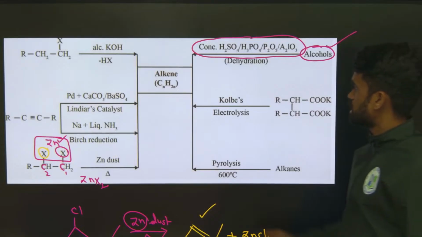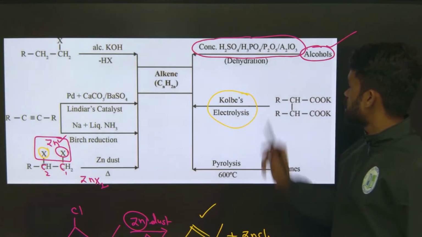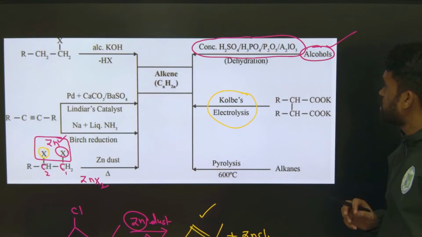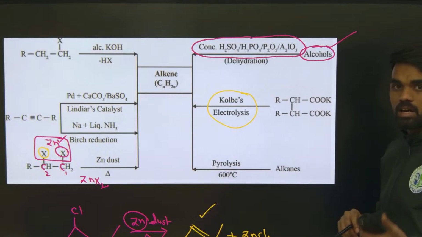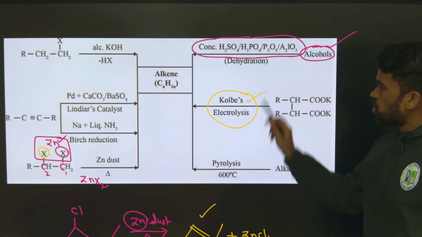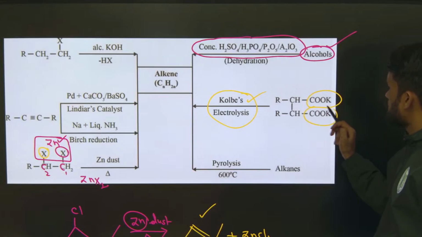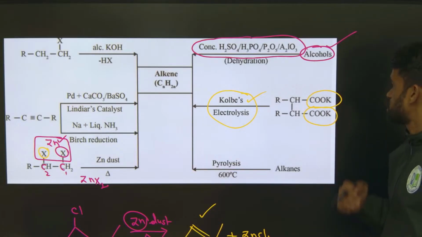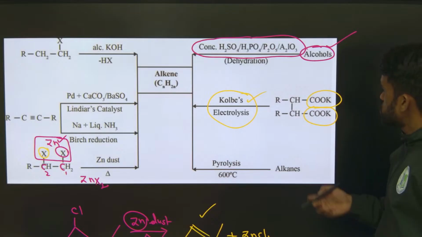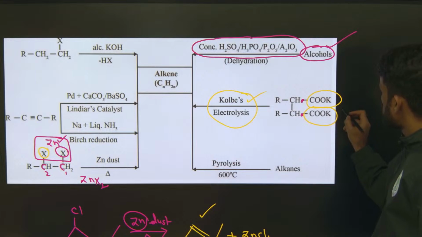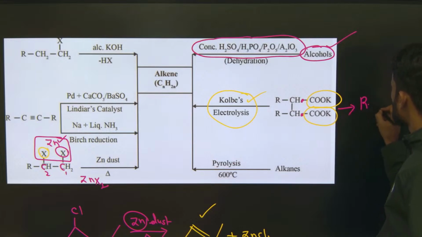Next, Kolbe electrolysis. You can see here, in the last class we studied it for the preparation of alkanes. When we have a monocarboxylic acid, we get alkanes from Kolbe electrolysis. But if we have dicarboxylic acids like these at adjacent positions, like vicinal carbons, you can remove CO2, you will get a radical here and one more radical here, and the two radicals will combine to make a double bond.